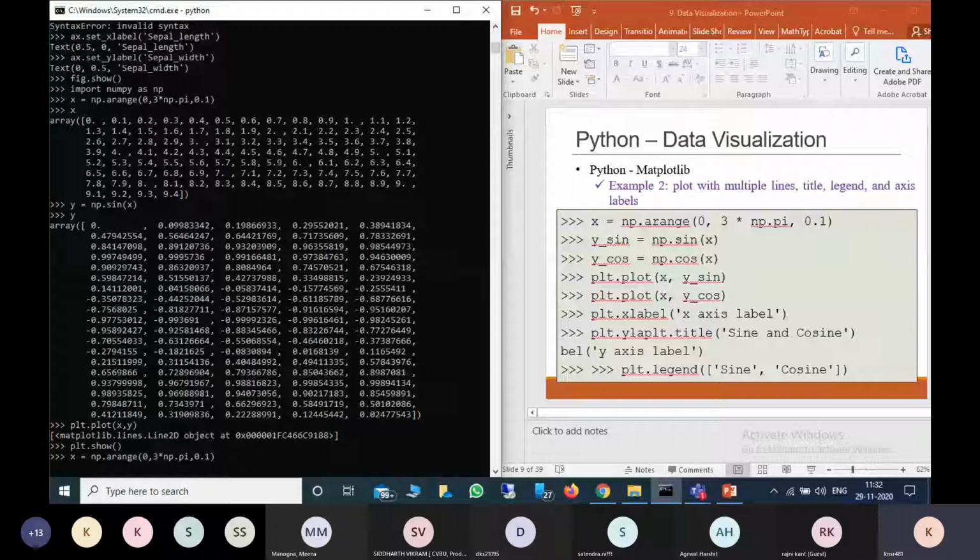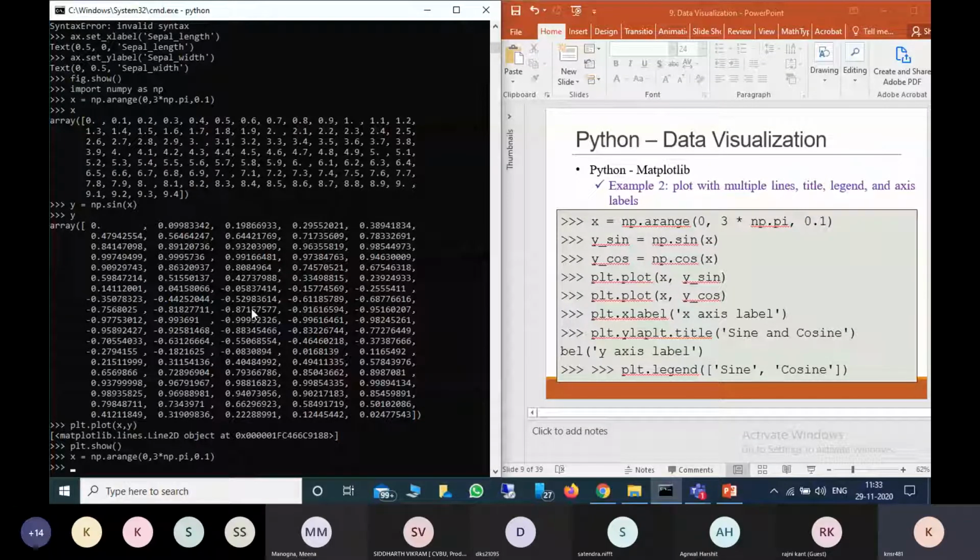So you are clear on how to create this x value. It is the same function we discussed in the NumPy package, NumPy arange, where we provide the starting value, ending value, and step value.